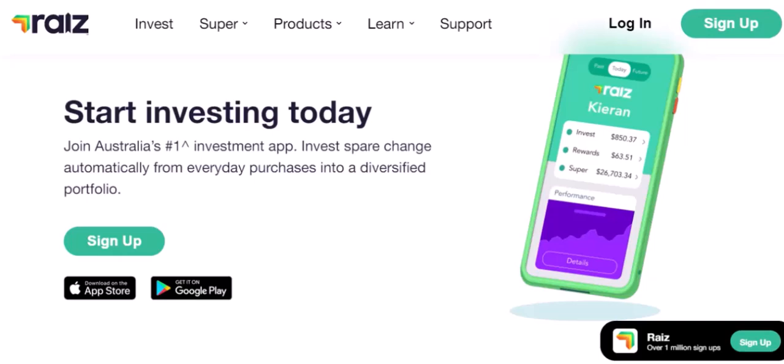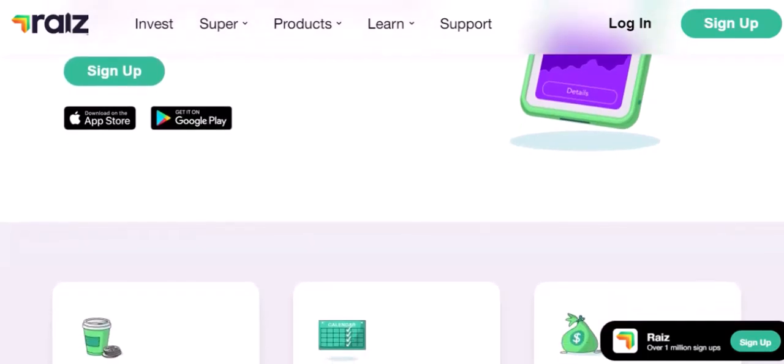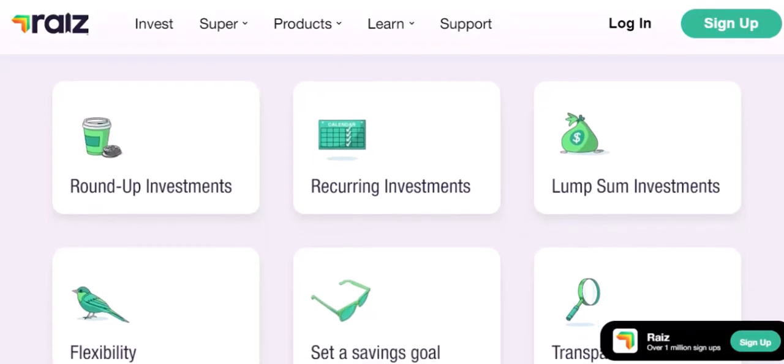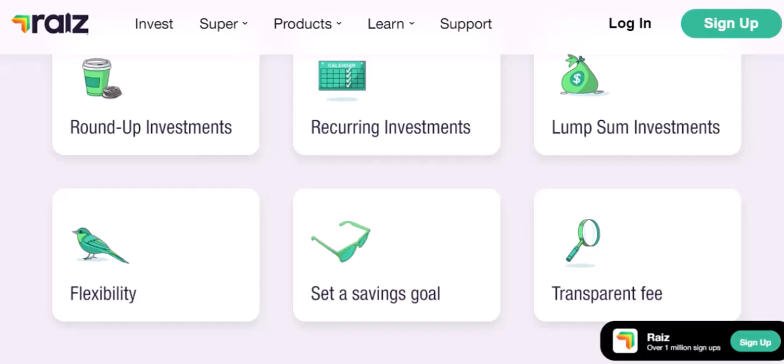3. Set your investment amount. Decide how much you want to invest regularly. You can start as low as $10 per week. 4. Sit back and relax. Raiz will automatically invest your chosen amount at regular intervals, typically weekly or monthly.